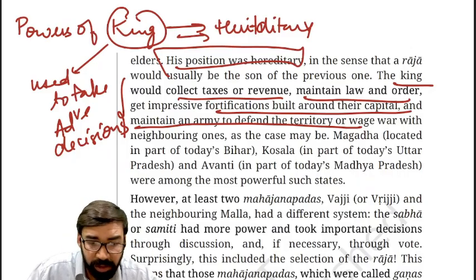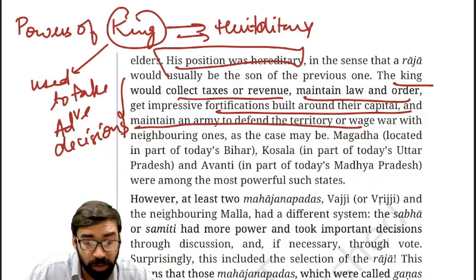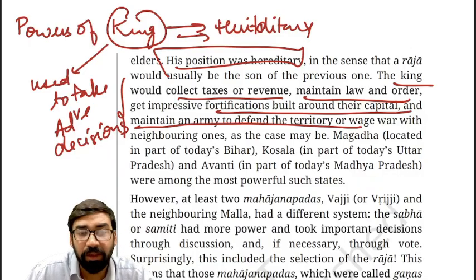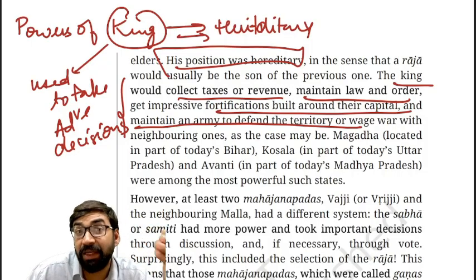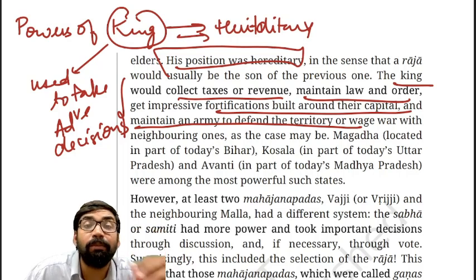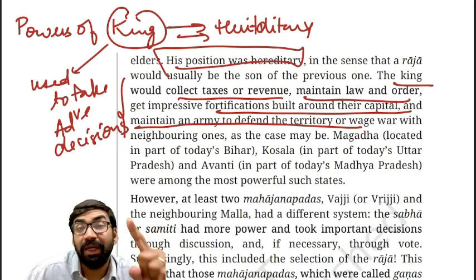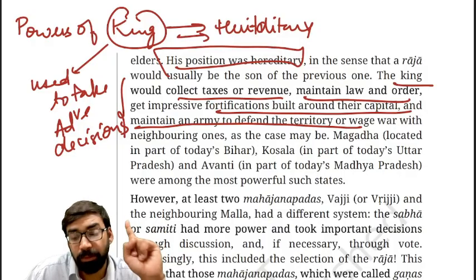Now, succession was not automatically guaranteed. Remember this, succession was not automatically guaranteed. Clear? If an incompetent king was there, he could be removed by the assembly of elder people. Remember this, an incompetent ruler could be removed by the assembly of elders.